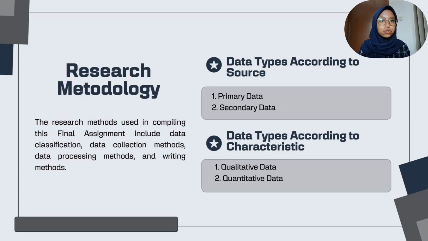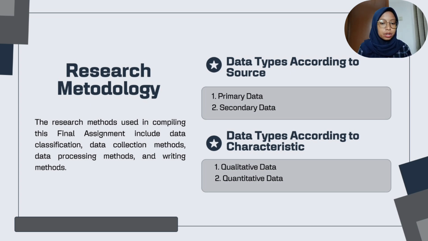The next is research methodology. The research methods used in compiling this final assignment include data classifications, data collection methods, data processing methods, and writing methods. The first is data types according to source. Number 1 is primary data. This final assignment does not use primary data.